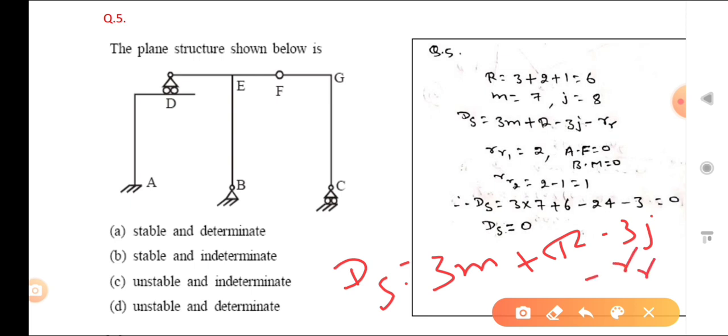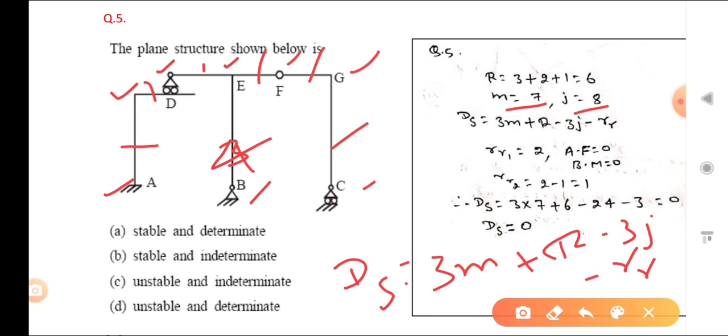Now we have to take the members. Members are 1, 2, 3, 4, 5, 6, 7. So member is 7. Joint, now we will find the joints. So 1, 2, 3, 4, 5, 6, 7, 8. So j is equal to 8. Release reaction: two hybrid joints are there, 1 and 2. So at that joint you can see like that.